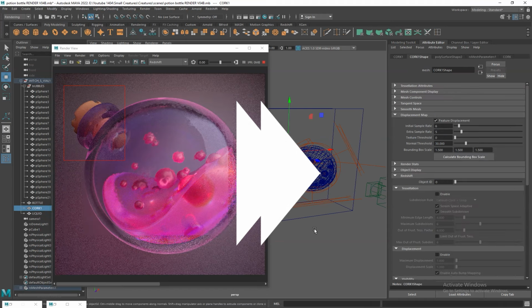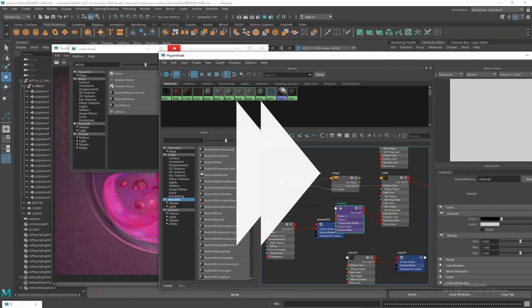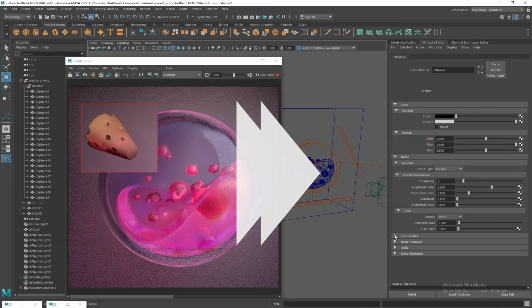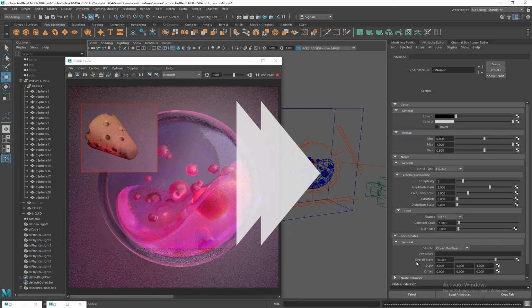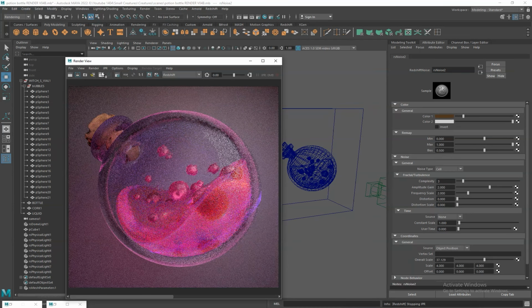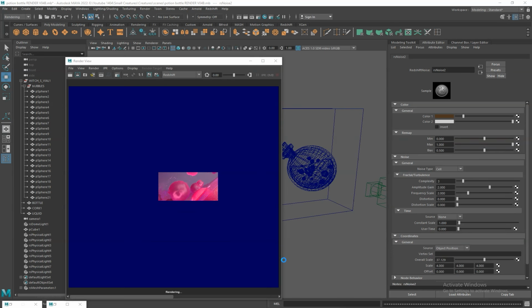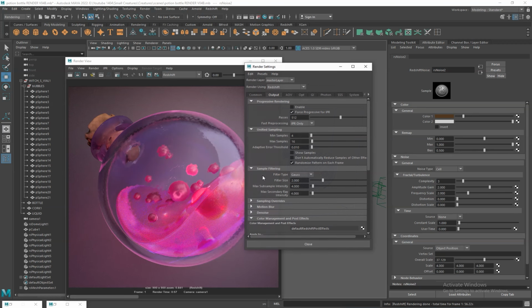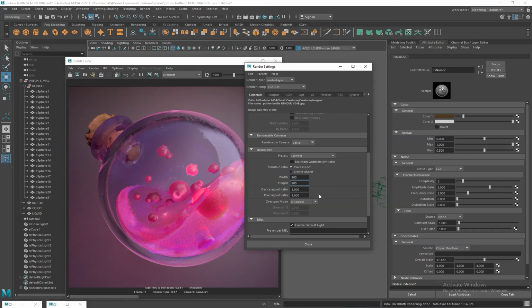Let's go through this part quickly in the video. I experimented with adding noise on the cork, but it didn't give the look I wanted, so I decided to skip it in the final render. This way the focus stays on the glass and jelly liquid. Now let's move on to the final part.